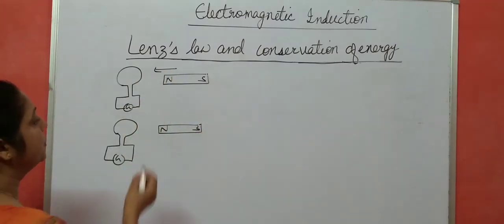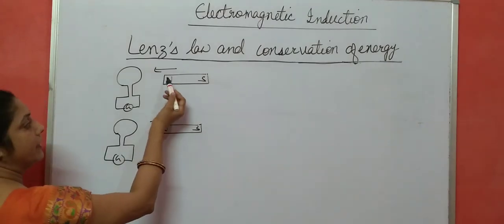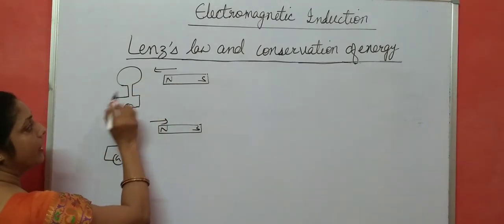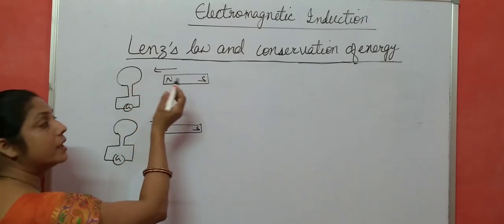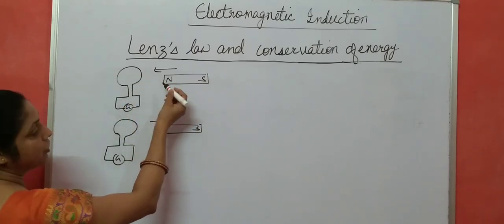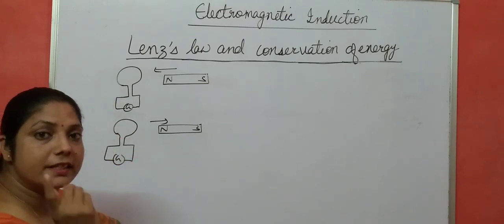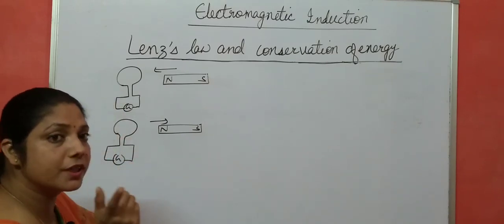Now, according to Lenz's law, what happens when the magnet is moving towards the coil? The direction of induced current is such that it tries to oppose the cause.